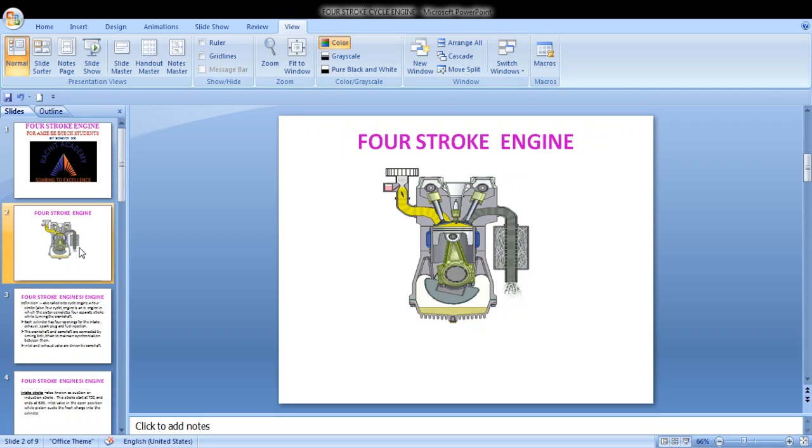Further, we have read about a spark plug. This is used in your spark ignition engine or petrol engine. Its role is to initiate the combustion of the fuel. We also read about fuel injector. Fuel injector's main role is to supply the metered quantity of fuel at high pressure, especially in the CI or MPFI engine.